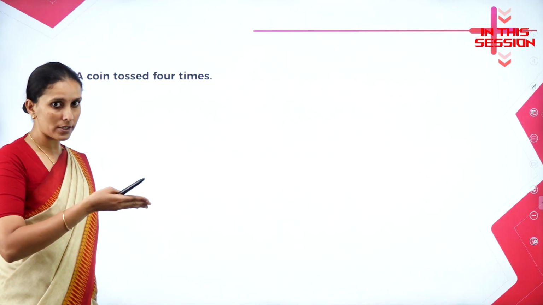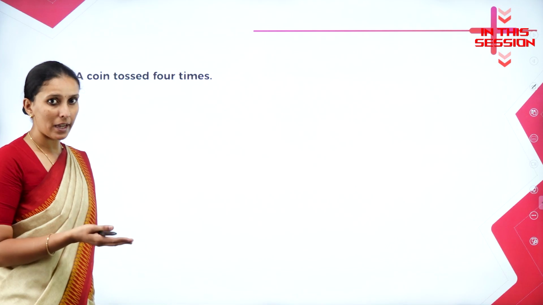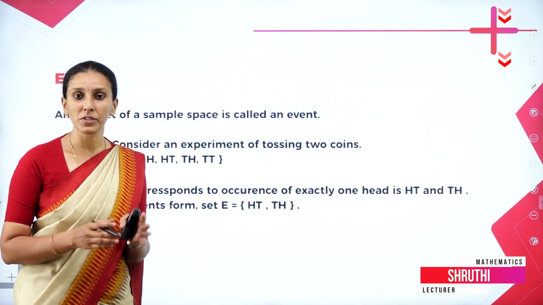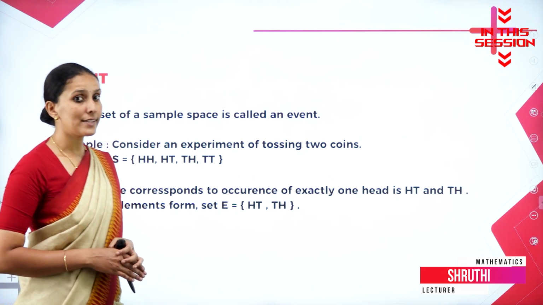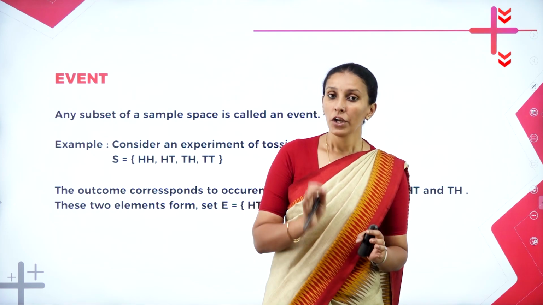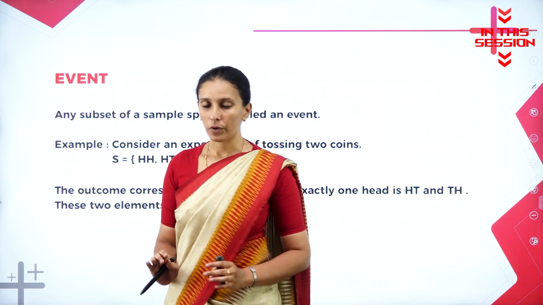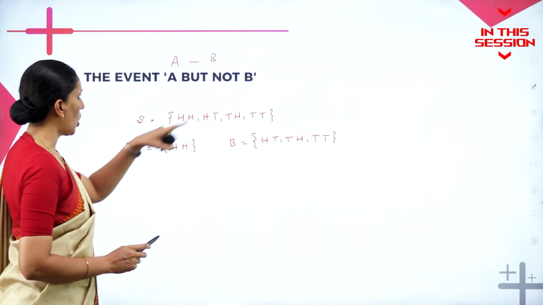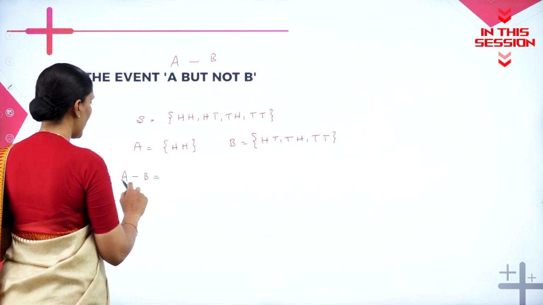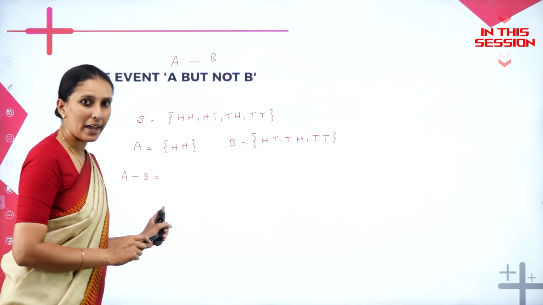A coin tossed 4 times or 4 coins tossed at the same time will give you the same outcome. So what do you mean by event? Event is nothing but the subset of a sample space. So when I say subset, we are not going to write the entire sample space here. We are just writing the favorable outcomes. Then when I say A but not B, A but not B is nothing but A minus B. So what do you mean by A minus B? Only in A, not in B.